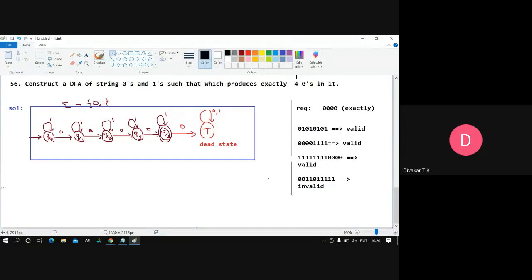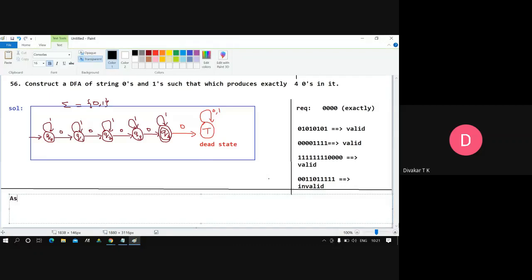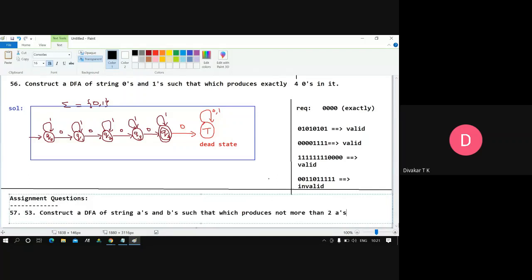So until then, I'll give assignment problems now. Okay, a couple of assignment problems. Questions 57 and 58 will be your assignment questions. Okay, fine. So now 57th will be an assignment question. What is that?